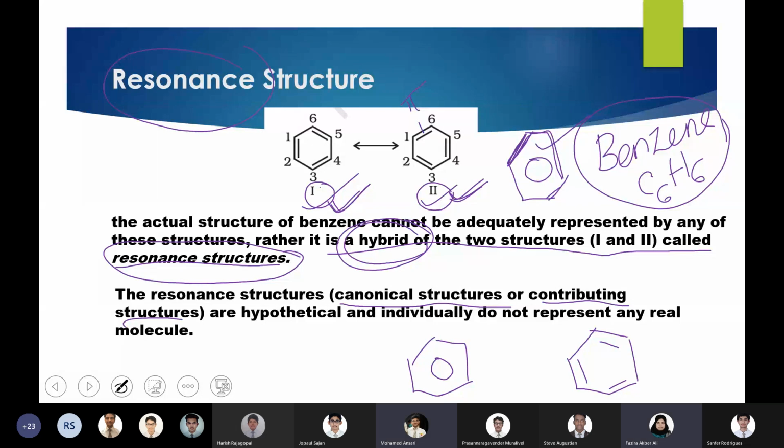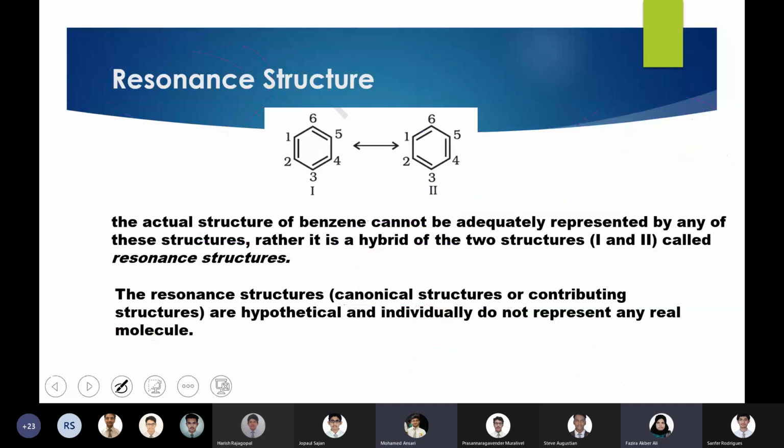Yes, ma'am. Understood. So this is what is meant by resonance. It is a phenomenon in which a compound has more than one representation. These representations of a particular compound are known as resonating structures or resonance structures, also known as canonical or contributing structures. These structures are hypothetical. They are not the real ones. This is not the real case of benzene. They do not represent the real molecule. The real molecule cannot be 1, cannot be 2. It is a hybrid combination of 1 and 2.